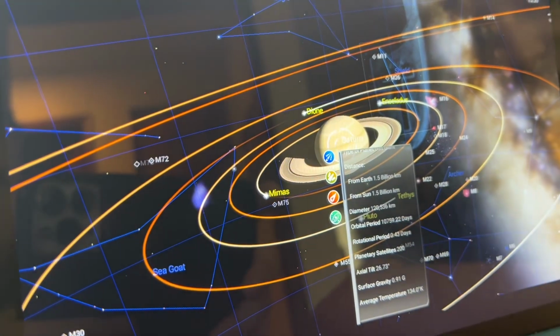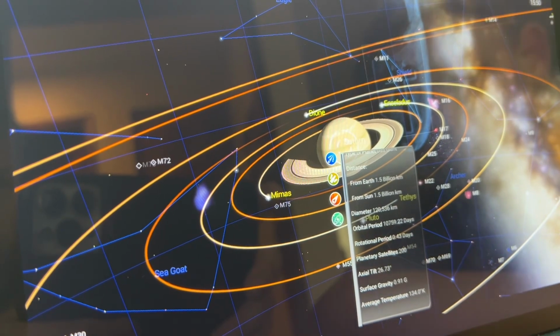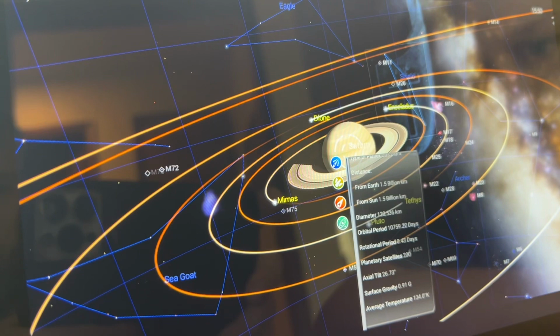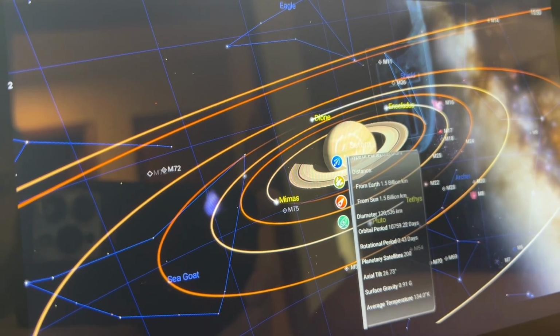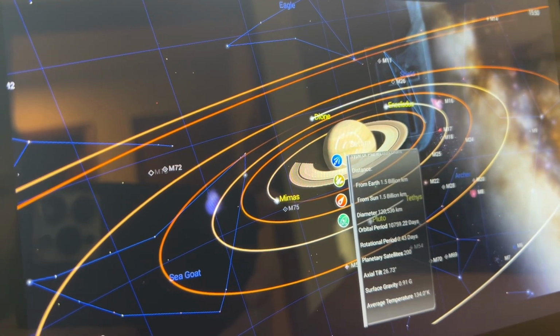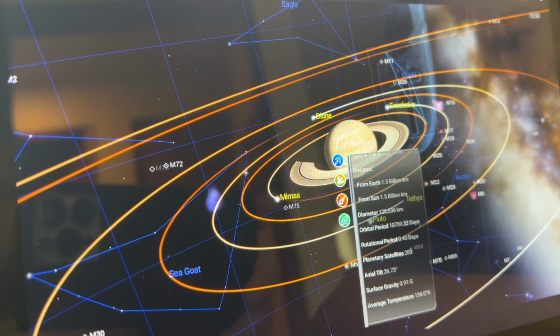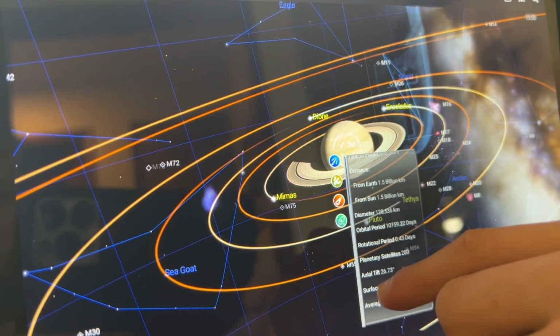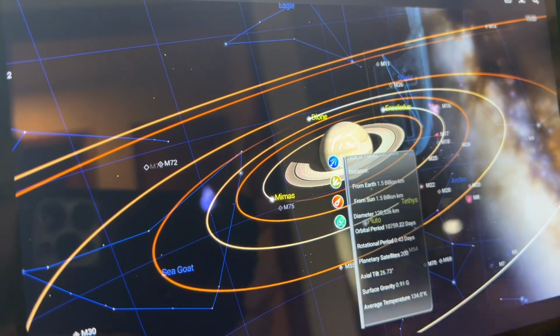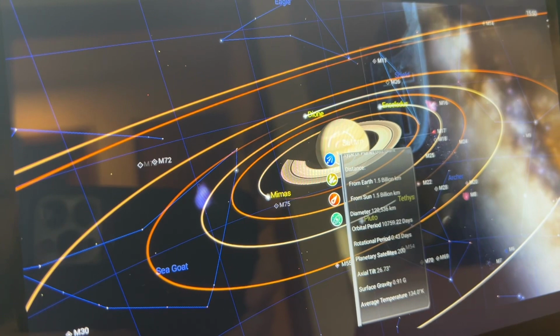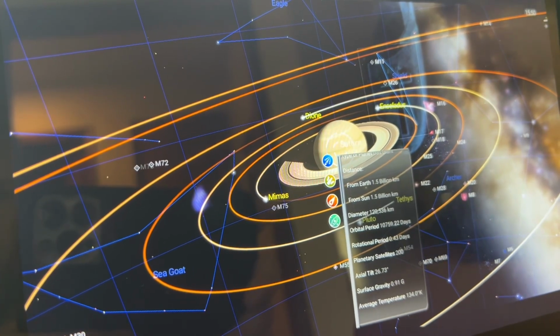Okay. The distance from Earth is 1.5 billion kilometers. From the Sun, it's also 1.5 billion kilometers. I don't know how that works. The diameter of Saturn is 120,536 kilometers.